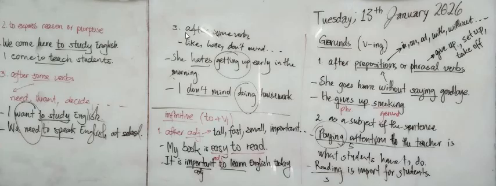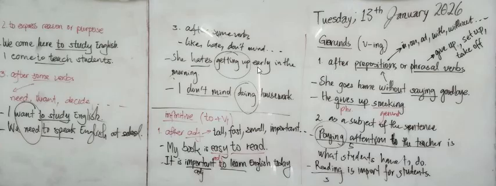And the last use of gerund is after some verbs. There are some verbs which are followed by gerund, like the verbs like, hate, and don't mind. There are many other verbs followed by gerund, but I choose two examples right here.